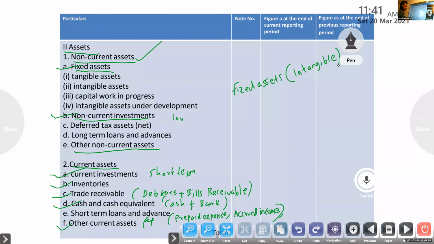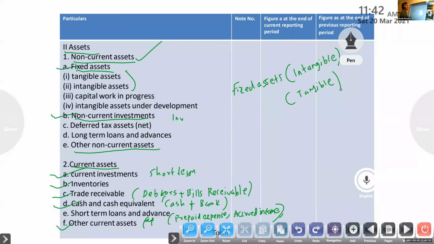Suppose investment in shares: major head, non-current assets, subhead, non-current investment. Suppose land: major head, non-current assets, subhead, fixed assets, bracket, tangible. So this is the format.